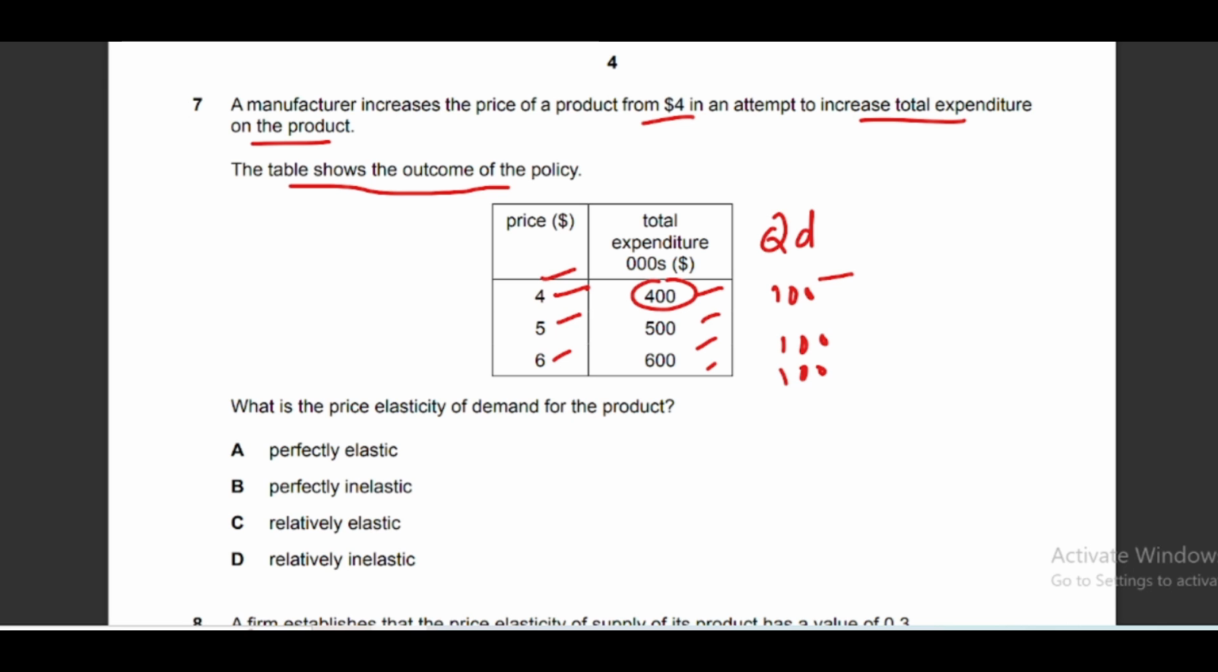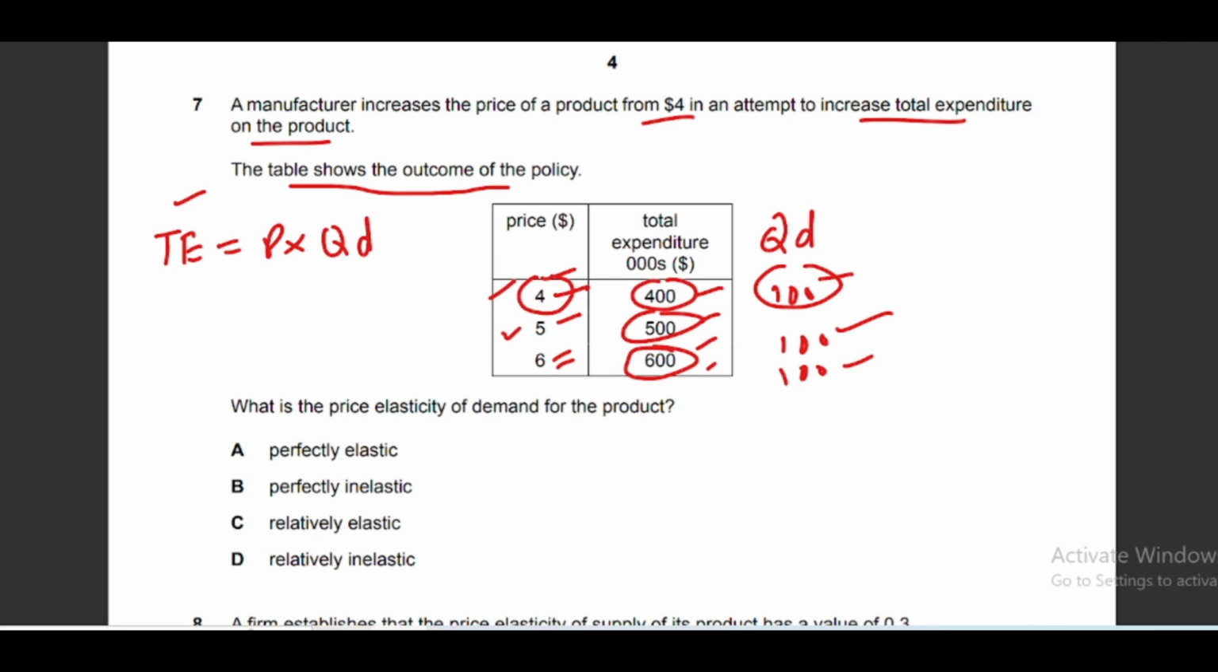This is total expenditure. For example, if a consumer purchases a product at $4 and he purchases 100 quantity, then his total expenditure will be 400. And on the other hand, when price increases to $5, again he purchases 100 units, so 100 into 5 is equal to 500. And when price increases to 6, he again purchases 100 quantity, and total expenditure increases to 600. So total expenditure or total revenue is calculated as price multiplied by quantity demanded. So we already know the price and the total expenditure, and we can find out quantity demanded in each case.